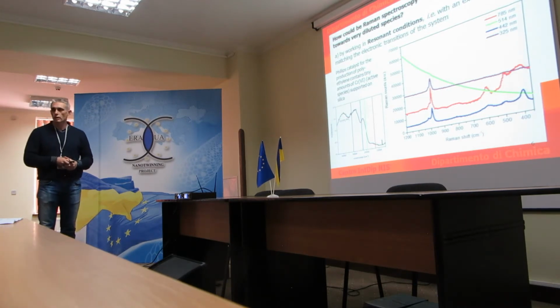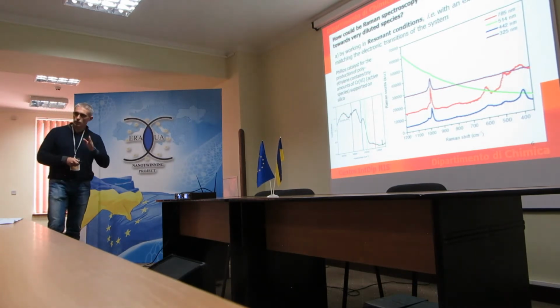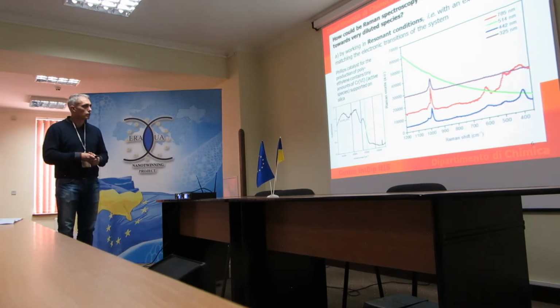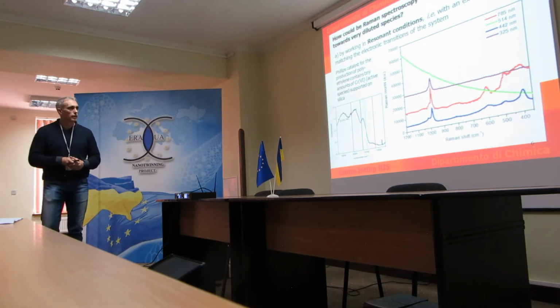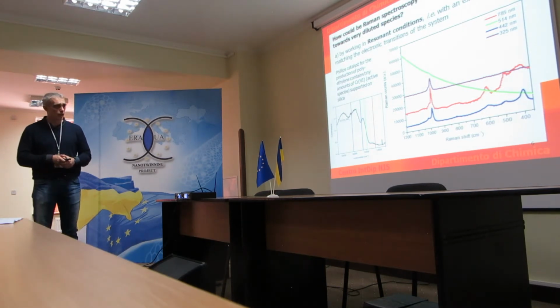We can choose the right laser to fall exactly in the electronic transition originated by chromium-6. And you can see here how the spectrum changes by changing the laser line.